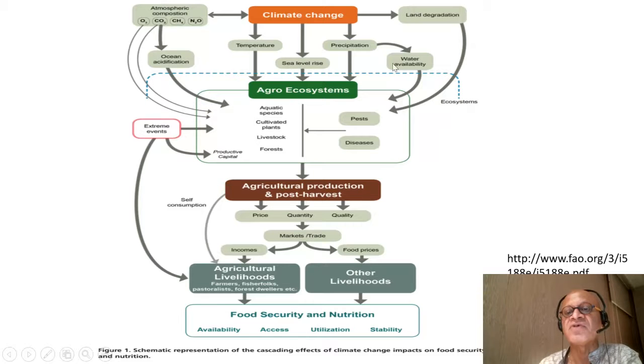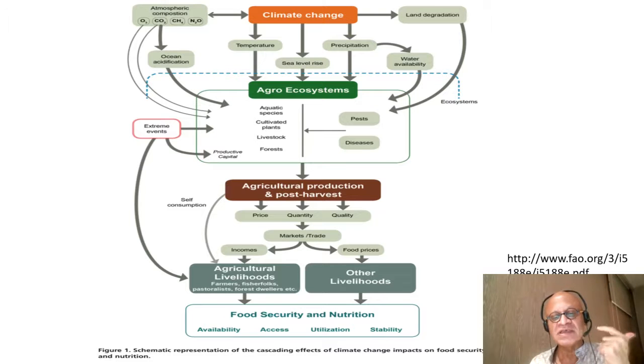There is also land degradation, water availability, changes in temperature, sea level rise, salinization, extreme events, and so on. We will not go into these aquatic stuff here, but agricultural production and post-harvest is going to affect price, quantity, quality, market trade, incomes, food prices, agricultural and other livelihoods, and affecting eventually food security and nutrition. So it always comes down to, just like water, availability, access, utilization, and stability.